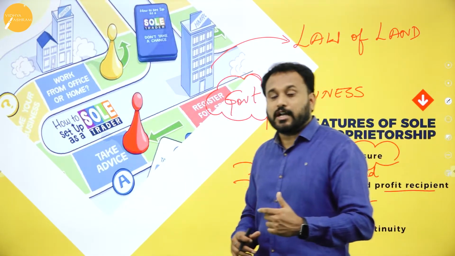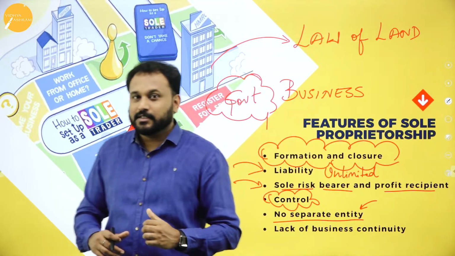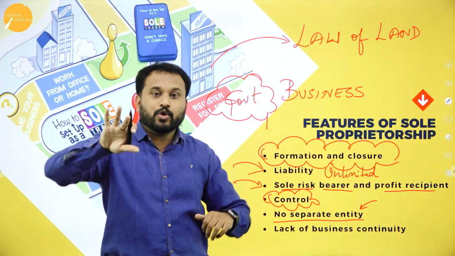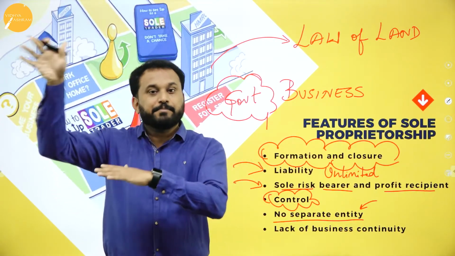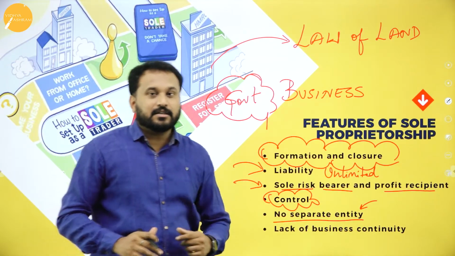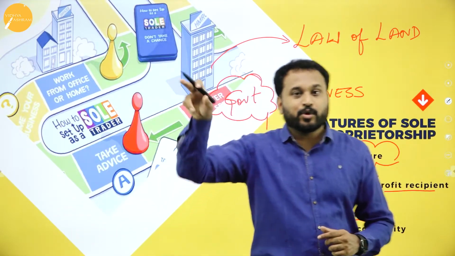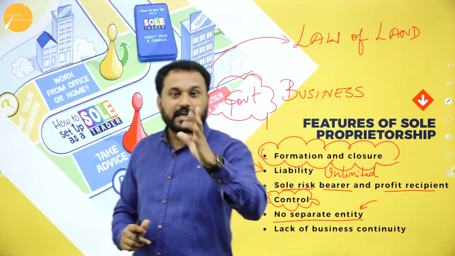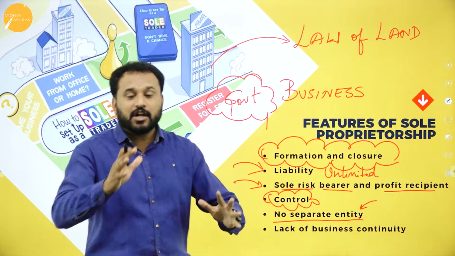Now whom will you call? Will you call Mukesh Ambani? Definitely no. The reason is what? Business is separate and the owner is separate in the company. That is a separate legal entity. You cannot file a case on Mukesh Ambani, but you can file a case on Jio if they have deducted your money without your knowledge.